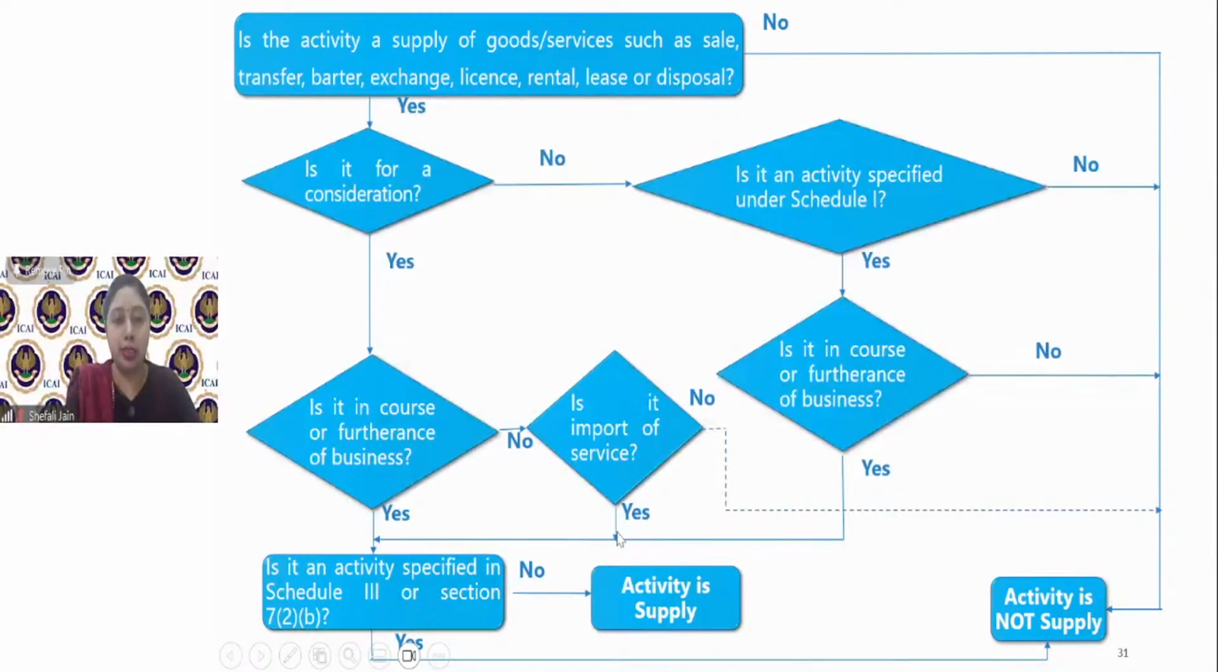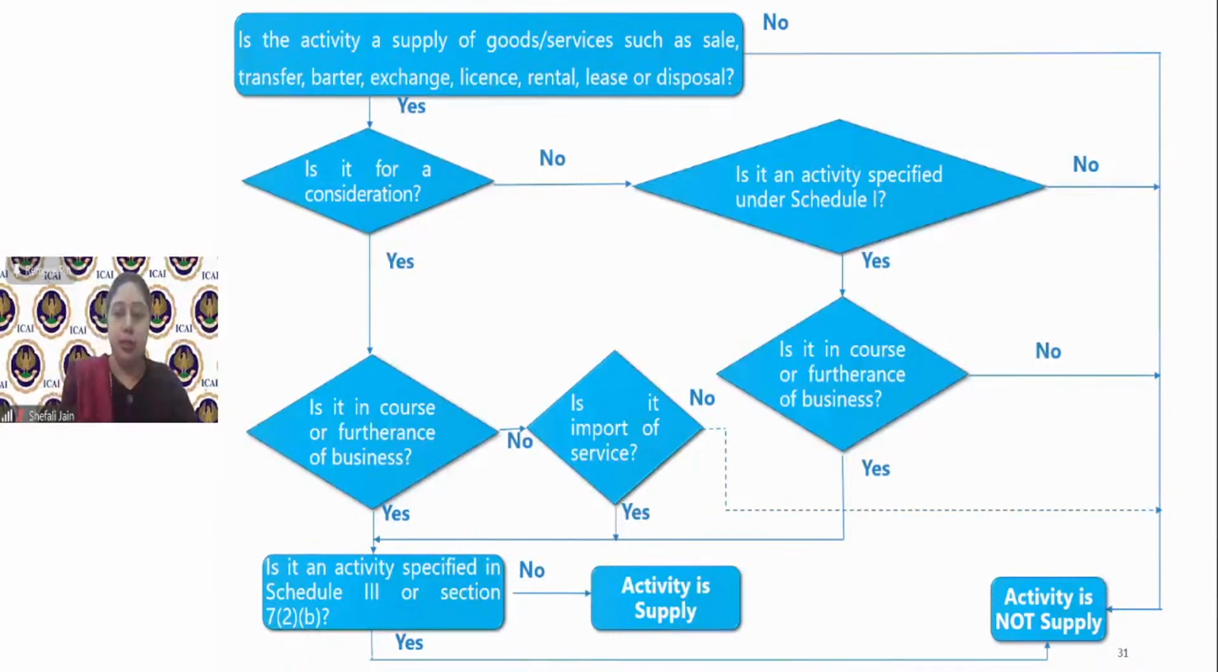If the answer is no, then that activity is not a supply. But if your answer is yes, then you again have to see whether that particular transaction is covered in Schedule 3 or not. Anything which passes all the tests has to pass the Schedule 3 test also. So if it is mentioned in Schedule 3, then it becomes a non-supply. But if it is not mentioned in Schedule 3, then it becomes a supply. So this flowchart explains to you how you have to determine whether a particular transaction is a supply or not, whatever steps you have to follow.